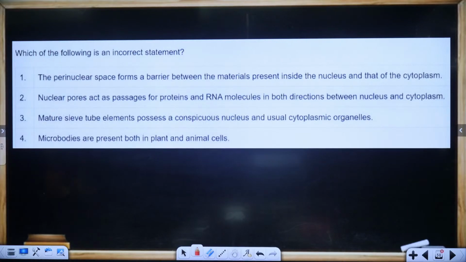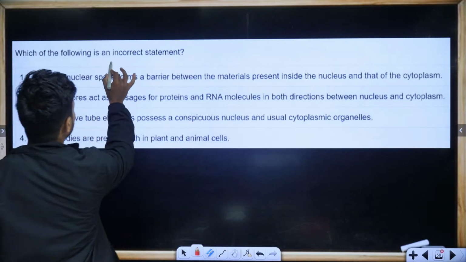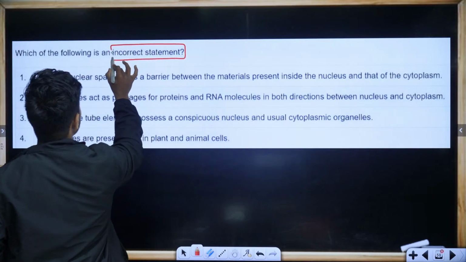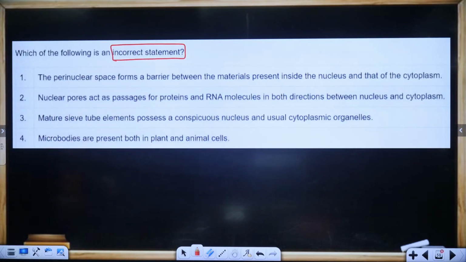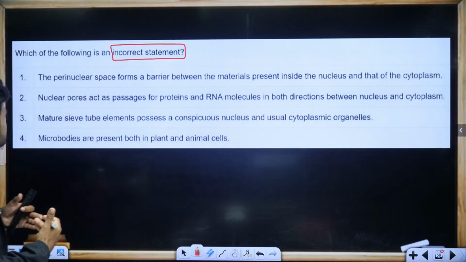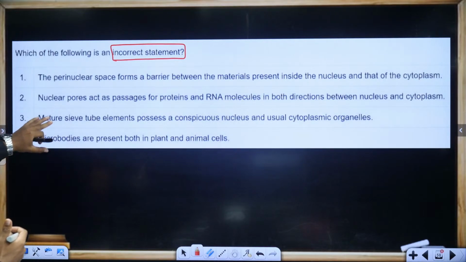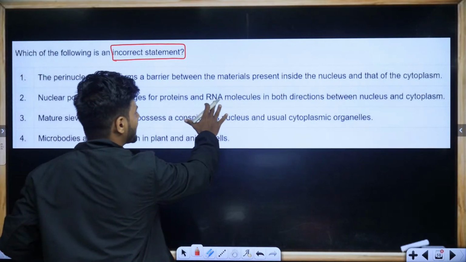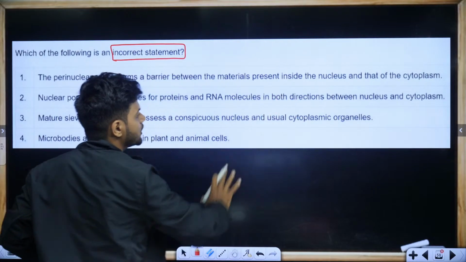Next question. Which of the following is an incorrect statement? Time starts now. Go. The perinuclear space forms the barrier between material present on the inside of the nucleus and the cytoplasm. Nuclear pore acts as a passage for protein and RNA molecules in both directions between the nucleus and cytoplasm.